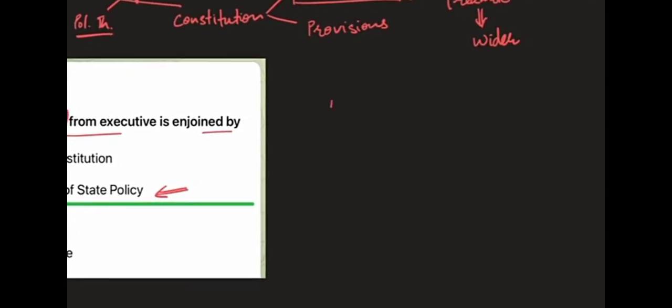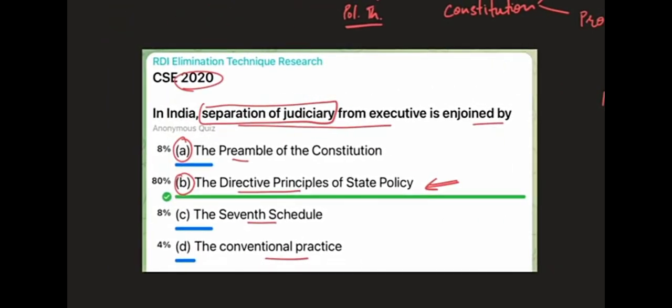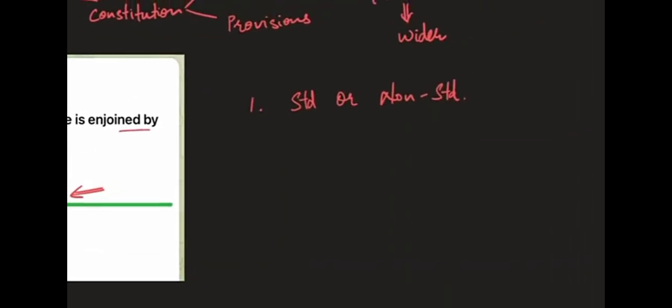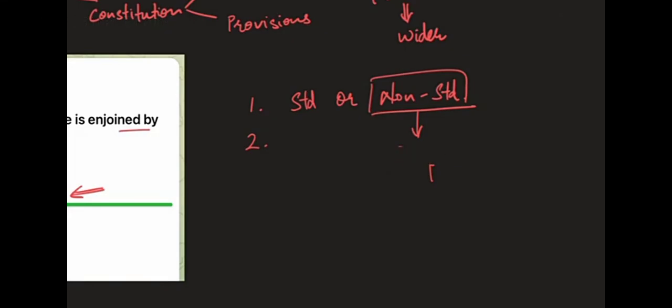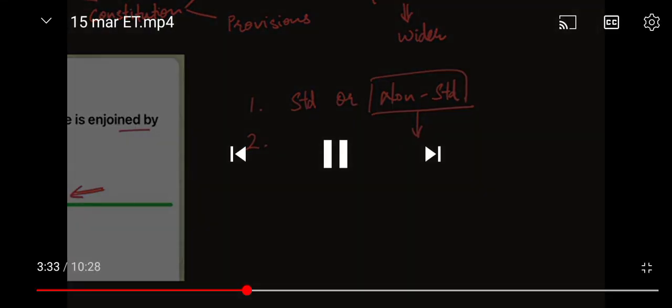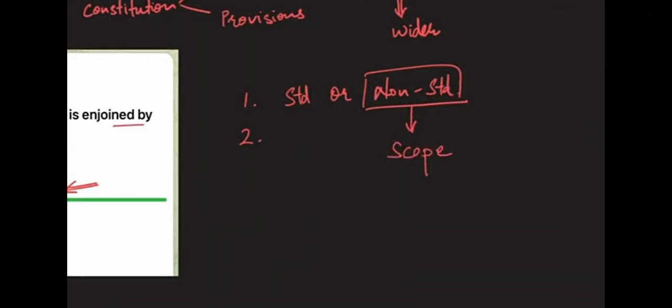So what we learn from this question, as I have already told you in multiple previous videos also, is that whenever you are solving a question, the first step is to decide whether it is a standard or a non-standard question. There can be questions which can be both standard and non-standard. They can be solved either through knowledge or through logic. This question, for example, can be solved through knowledge also, and like we have solved it through logic, that also can be done. So standard or non-standard is the first step. The second step is, if it is a non-standard question, you decide its scope. Scope means whether it is wide or narrow, right? So once you are able to decide the scope of the question, you will know whether